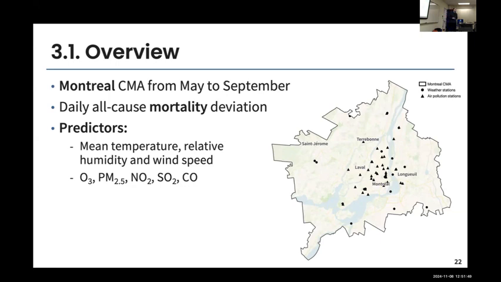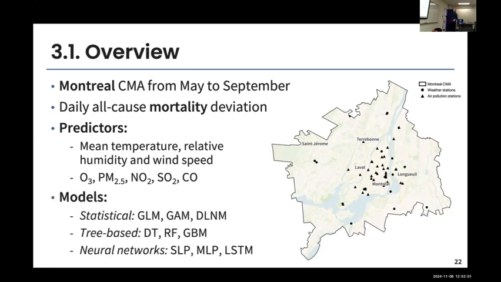And also we incorporate the air pollution variables, so ozone, PM2.5, NO2, SO2, and CO. And also these predictors were all considered up to 7 days prior to the observed mortality. We consider the model I've just presented, so the statistical model, the tree-based model, and the neural network. And what we're really trying to do is predicting the daily all-cause mortality deviation using these predictors for this whole region.